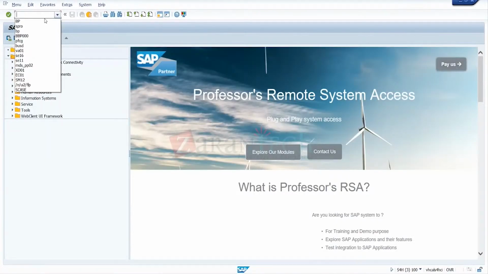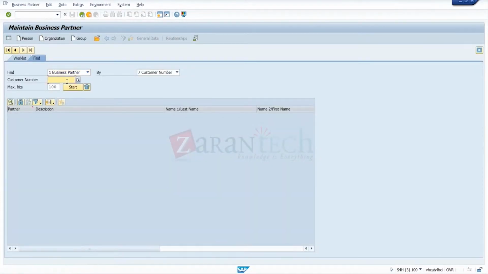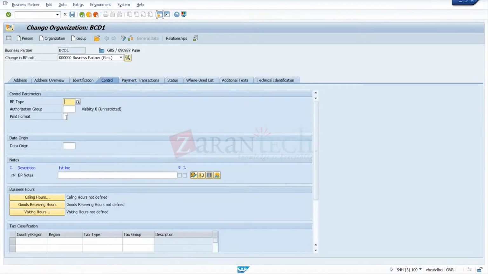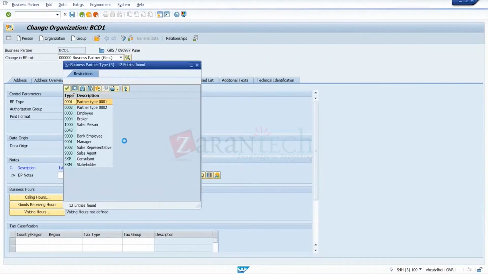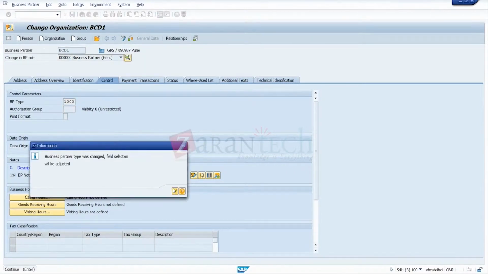Can I open it again? I'm going for change mode. Okay, BP type. No, just go to the BP transaction and create a new customer. New customer, okay. Organization, okay.